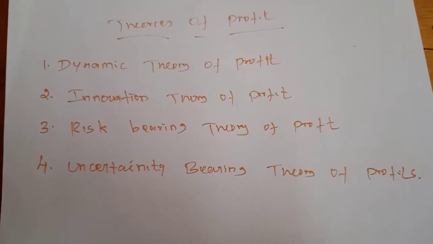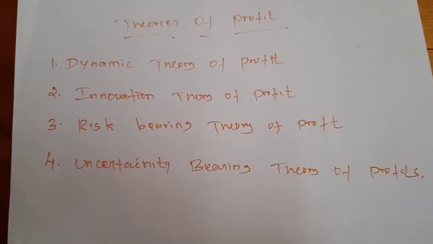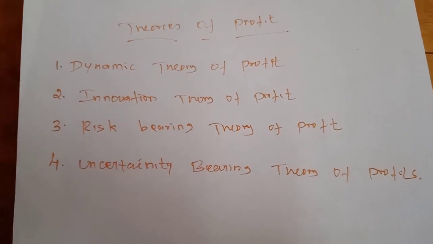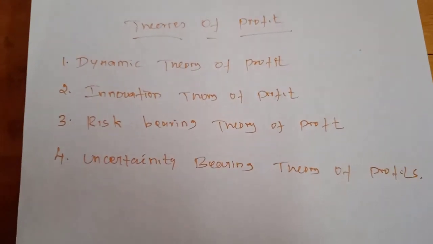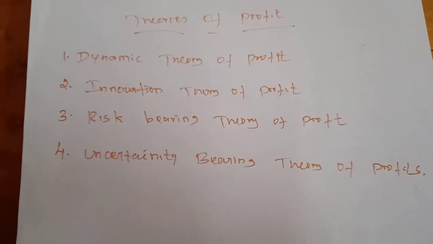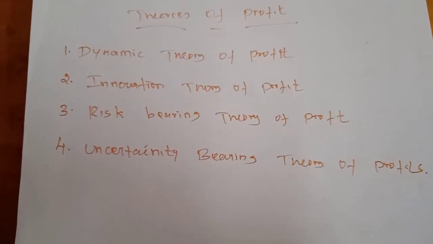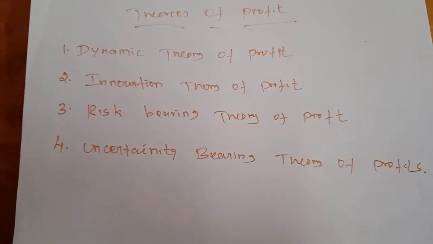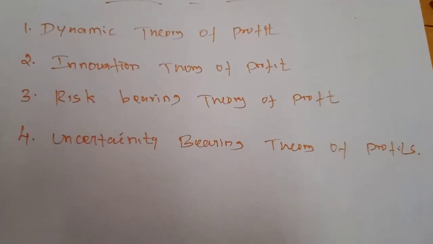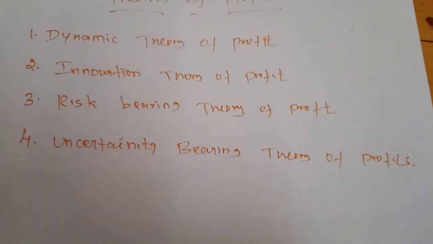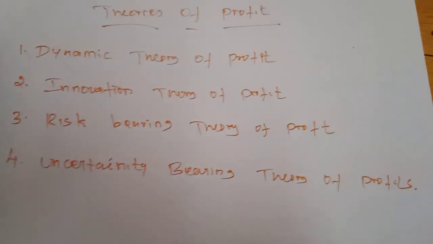When we take insurance policies on our commodities, this type of risk is insurable, so we can claim some of the losses. Some of the risks are compensated by the insurance companies. But at the same time, some risks are not compensated by the insurance companies. If there is a loss, the entrepreneurs have to bear the loss.